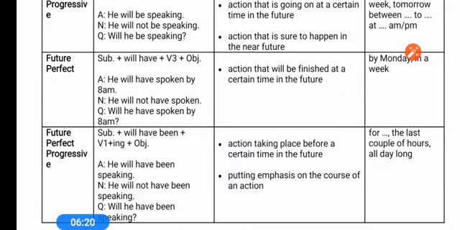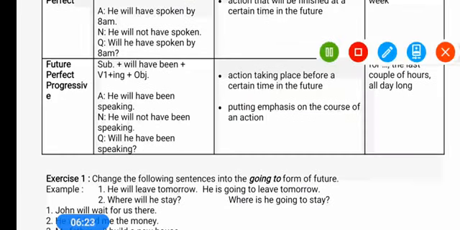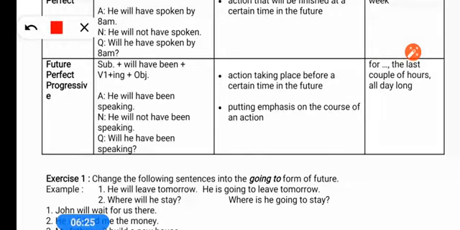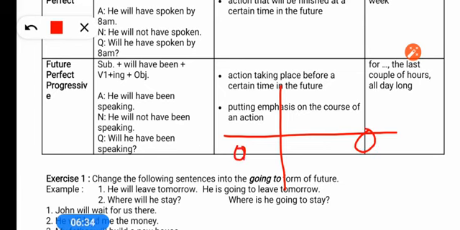And if I talk about the future perfect continuous tense, again it is used like present perfect continuous tense. In future perfect continuous we say that by this time in the future, this work which started in the past will be going on. At this time this work will be going on. So for any action which will be going on by a particular time, we use future perfect continuous tense, will have been plus the ing form.